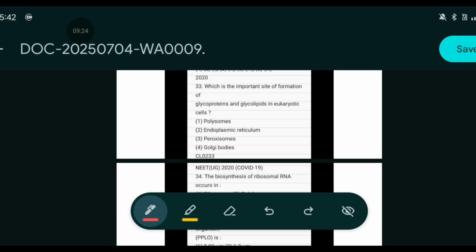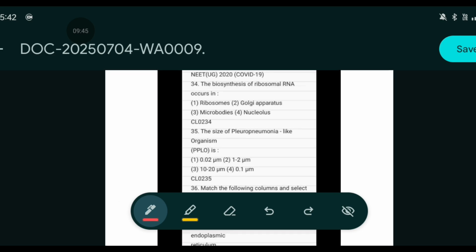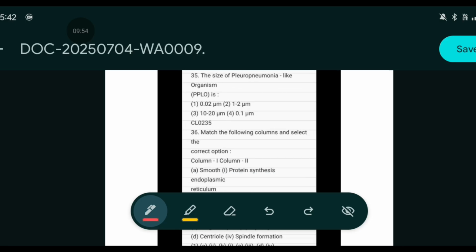Which is the important site for the formation of the glycoprotein and glycolipids in case of the eukaryotic cell? It is Golgi bodies. Yep, it is not endoplasmic reticulum. The biosynthesis of the ribosomal RNA occurs in, of course, nucleolus. It's clear, right? Next, move to question number 35. The size of the pseudopneumonia-like organism. See, I told you that it's an important question and it came. It will be 0.1 micrometer.